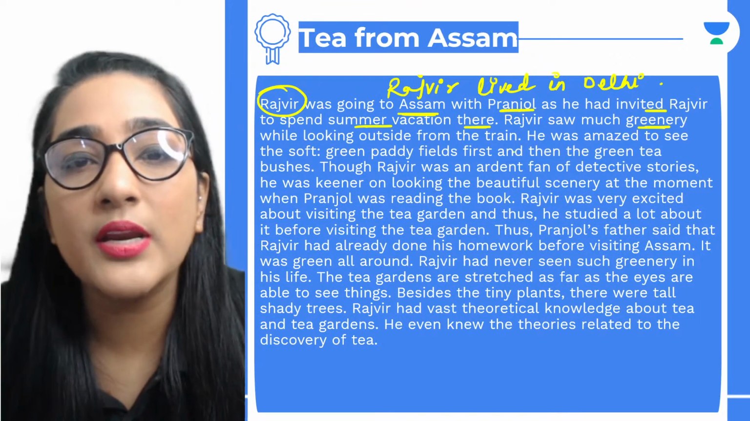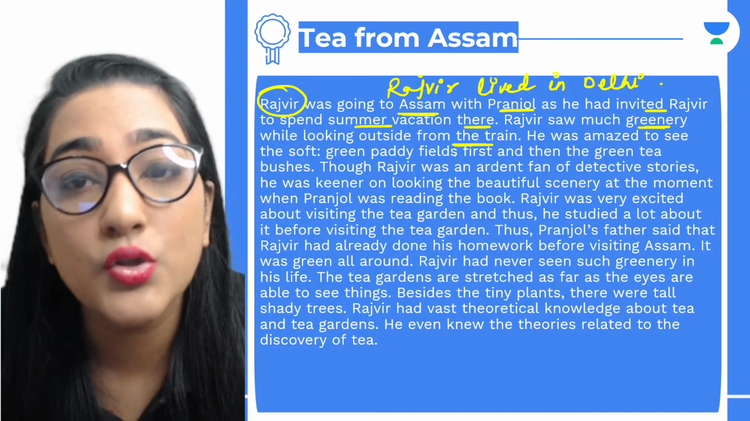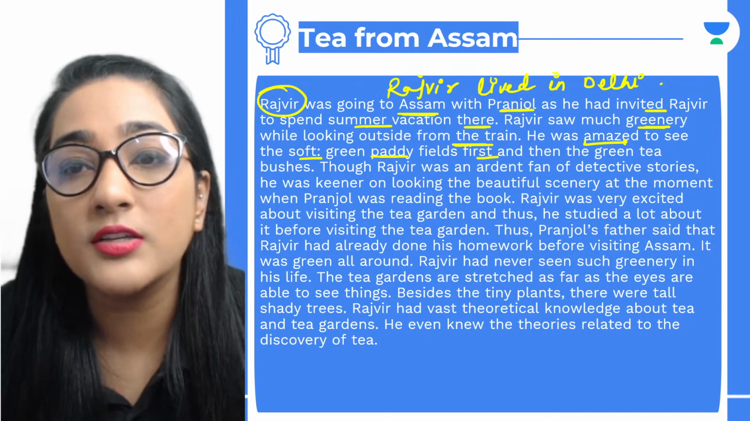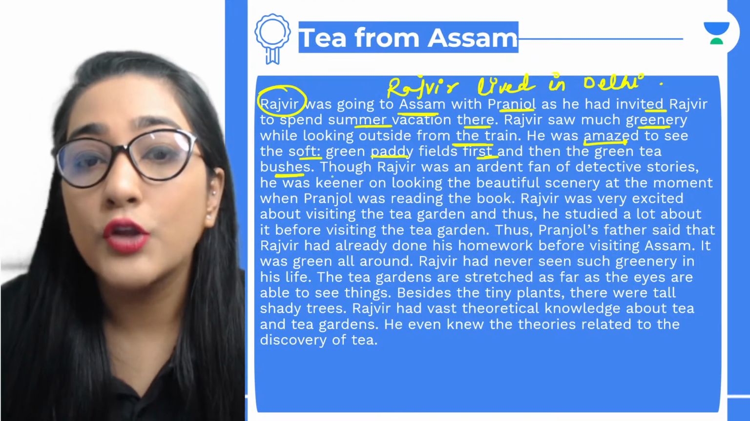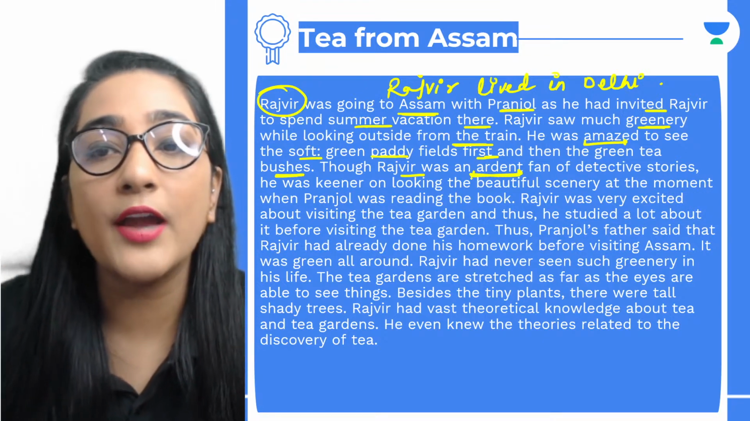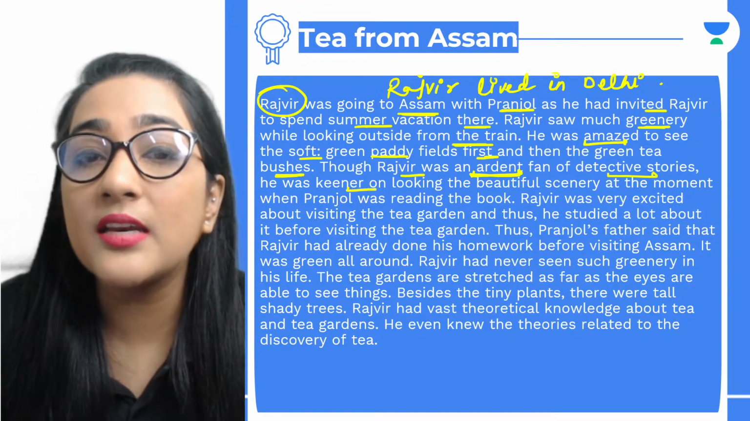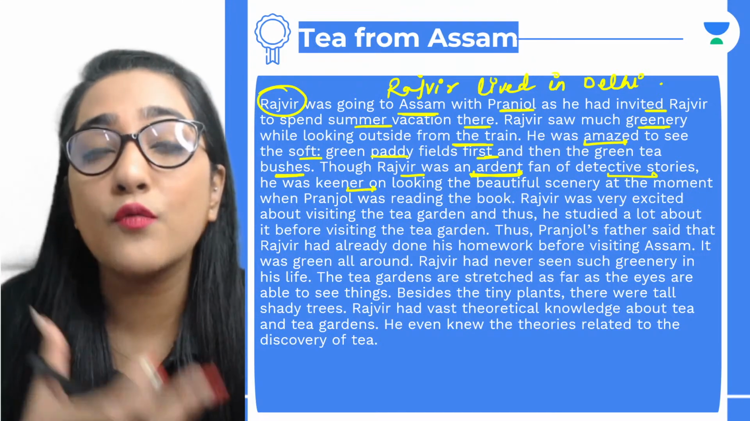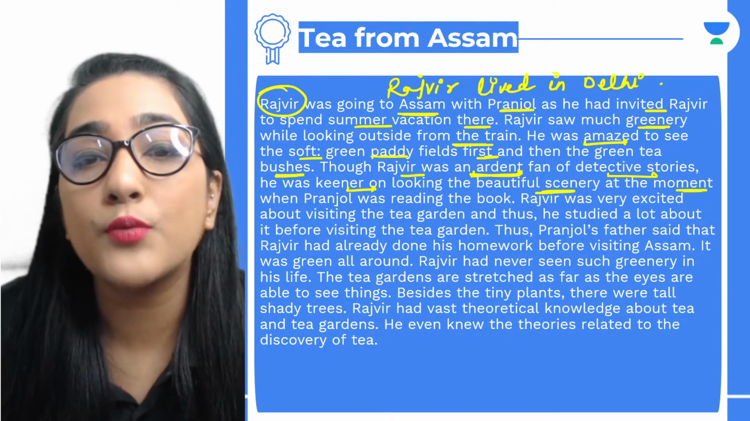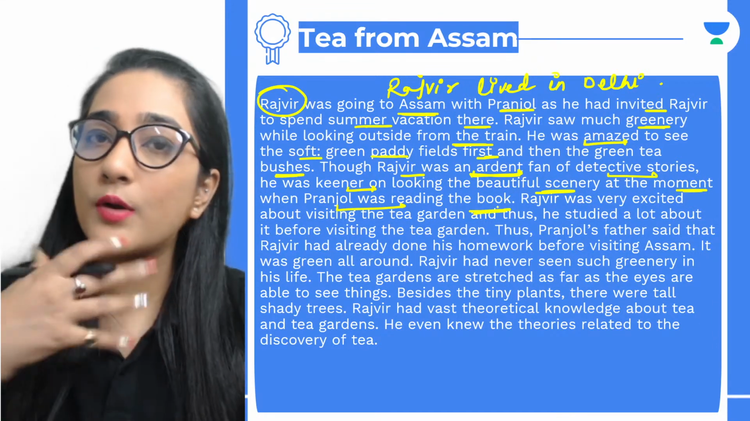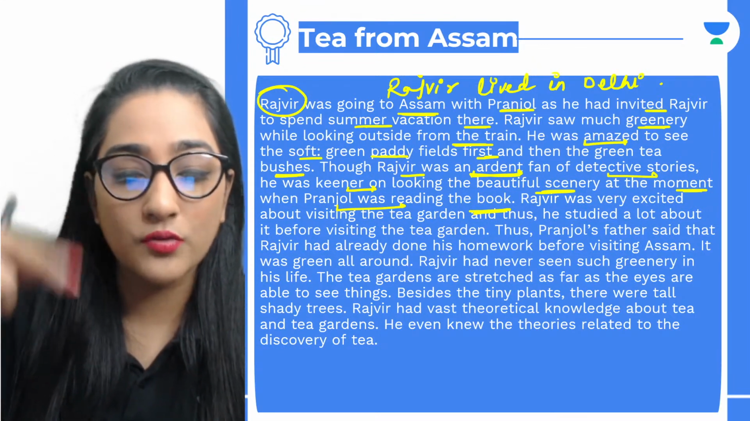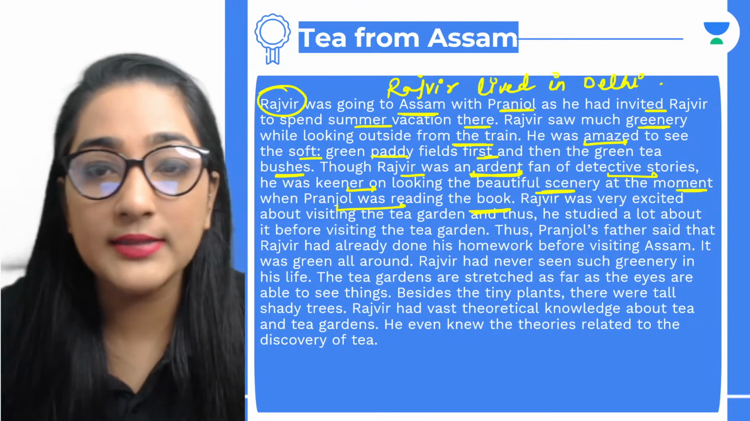Rajveer saw much greenery while looking outside from the train. He was amazed to see the soft green paddy fields first and then the green tea bushes. Though Rajveer was an ardent, like a very strict fan of detective stories, he was keener, मतलब उसको ज़्यादा interest था. He was more interested in looking at the beautiful scenery at the moment when Pranjal was reading the book. So he was also interested in reading, but when he was going from there, he was more interested in looking out. All right, is that clear?